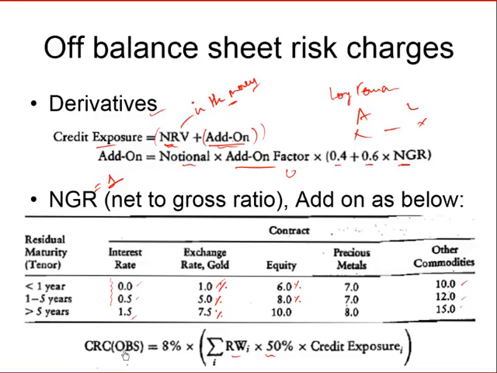So the credit risk charge will be calculated as 8% of the risk weighting into the credit exposure multiplied by a further 50% generally, because these are off balance sheet items and the credit quality in the derivatives markets is generally high.